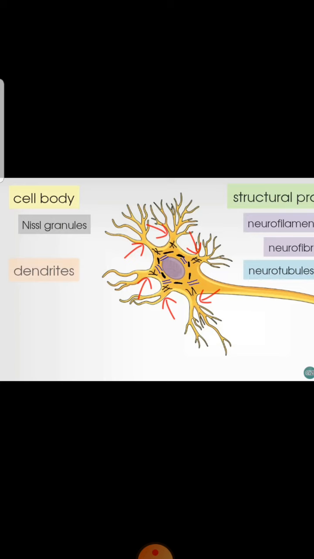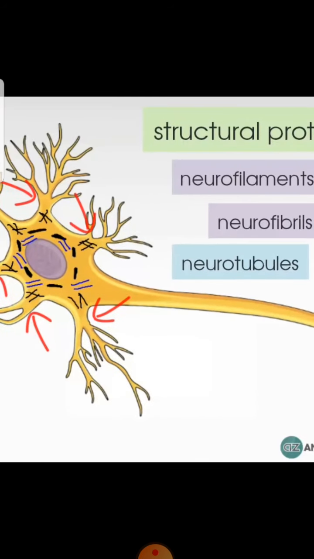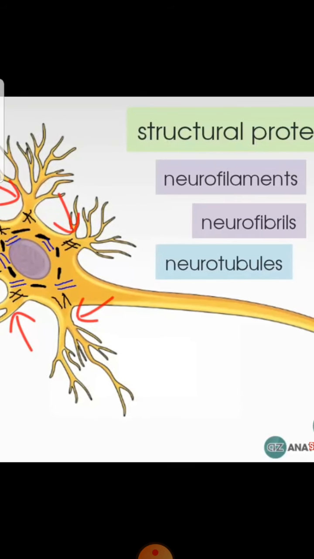In the cell body, as you can see here, there are other structural proteins present as well. These structural proteins within the nerve cells are the neurofilaments, which are assembled in the form of neurofibrils, and the neurotubules as well. These structural proteins are responsible for the transport of cellular material to and from the cell body.